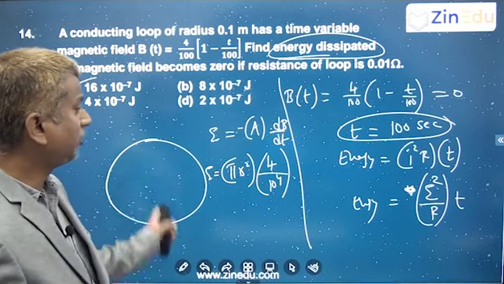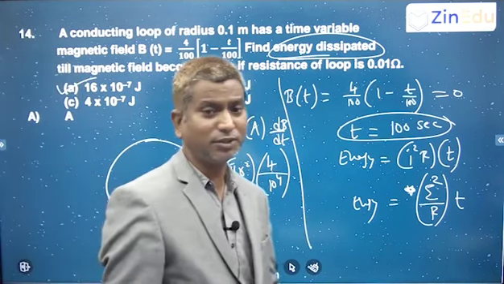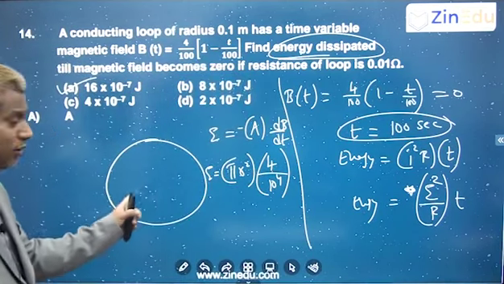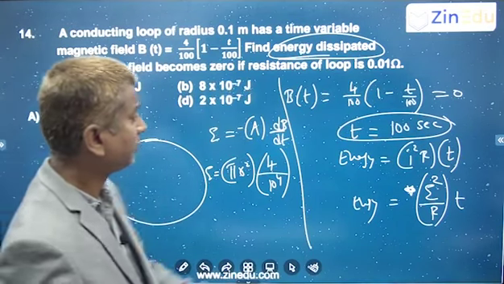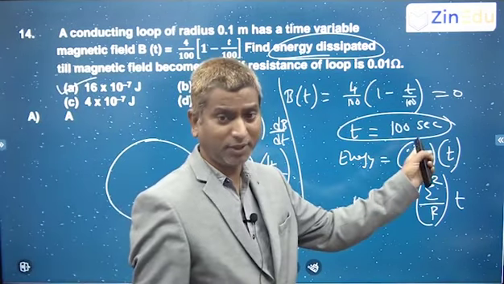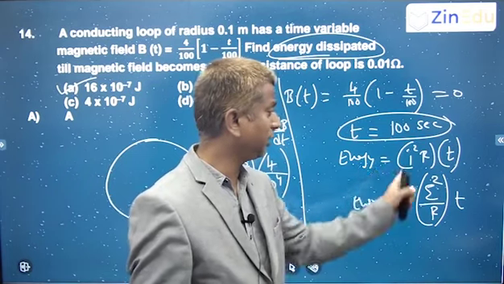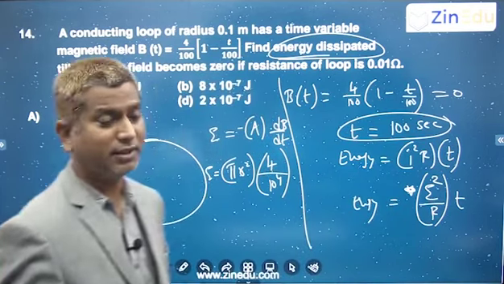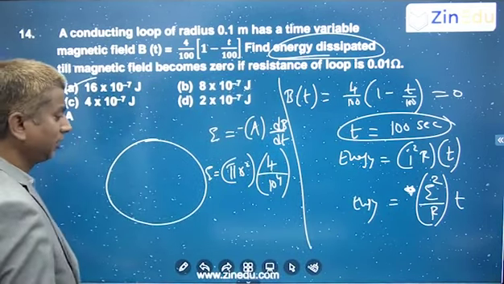Whatever the EMF induced, E square by R. So this is a combination of two questions: one is electromagnetic induction, EMF induced, and the other one is power dissipated or energy dissipated, power into time. Power is E square by R, right? Next,